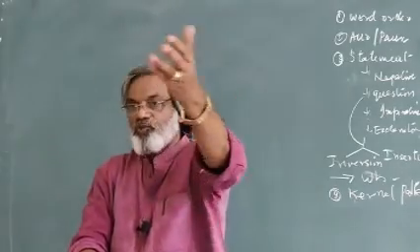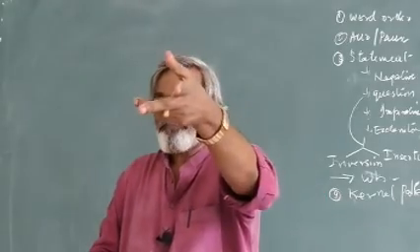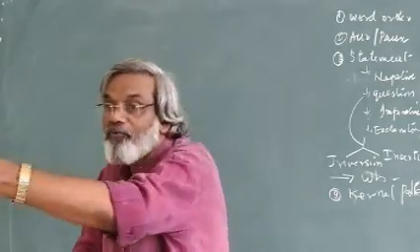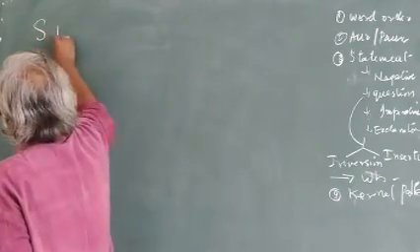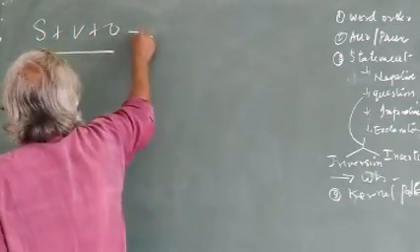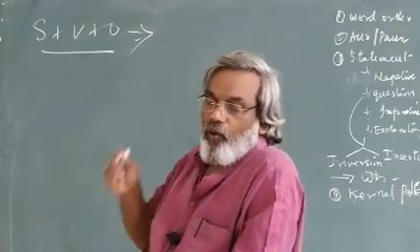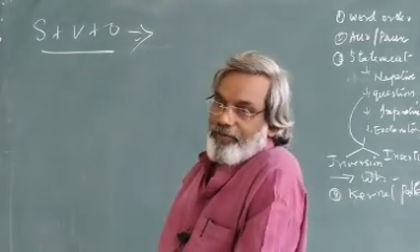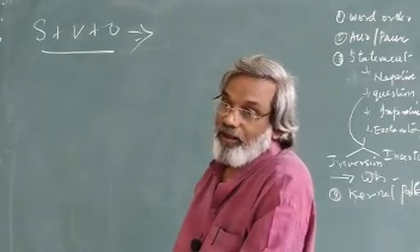We took so many examples in all other languages, including Malayalam, which have flexible word order. But in English, we have S plus V plus O order in active voice. Only S can be followed by verb. Only V can be followed by object.